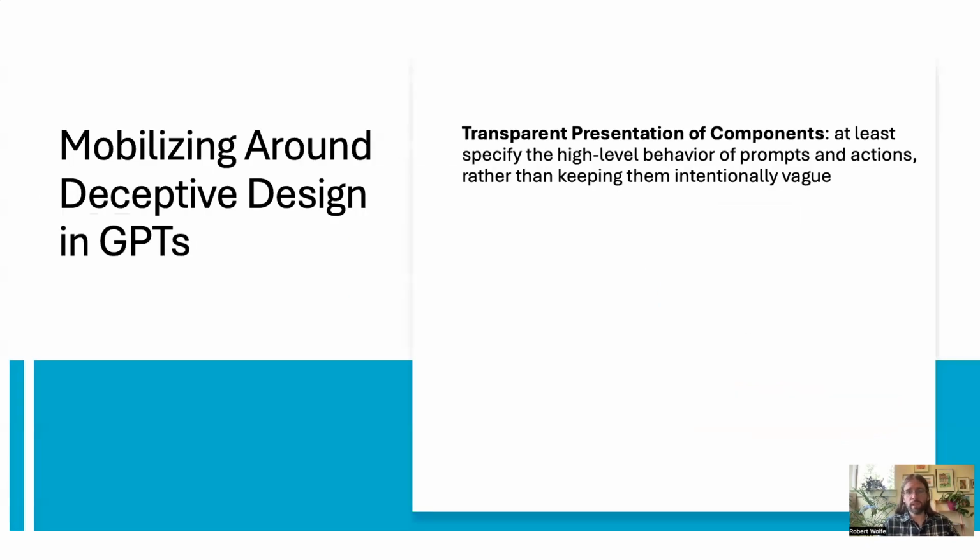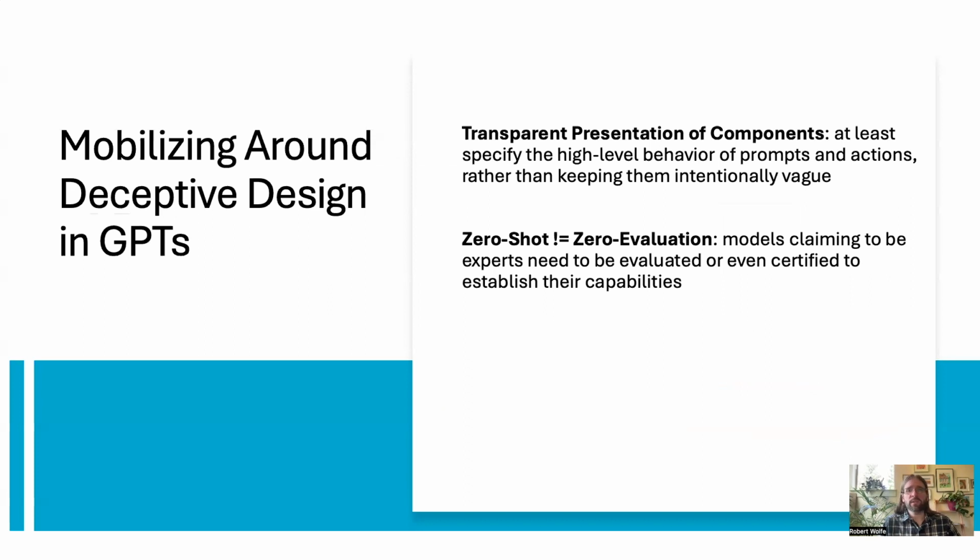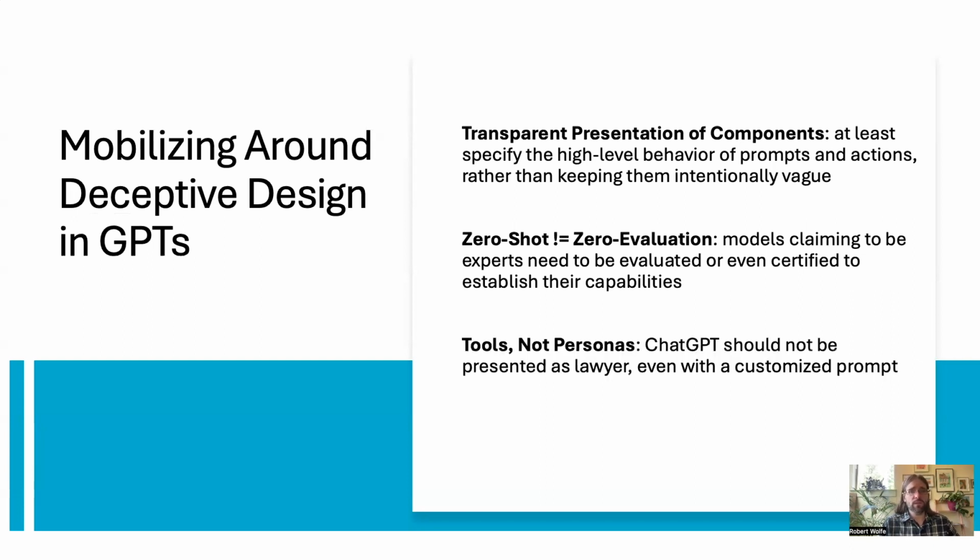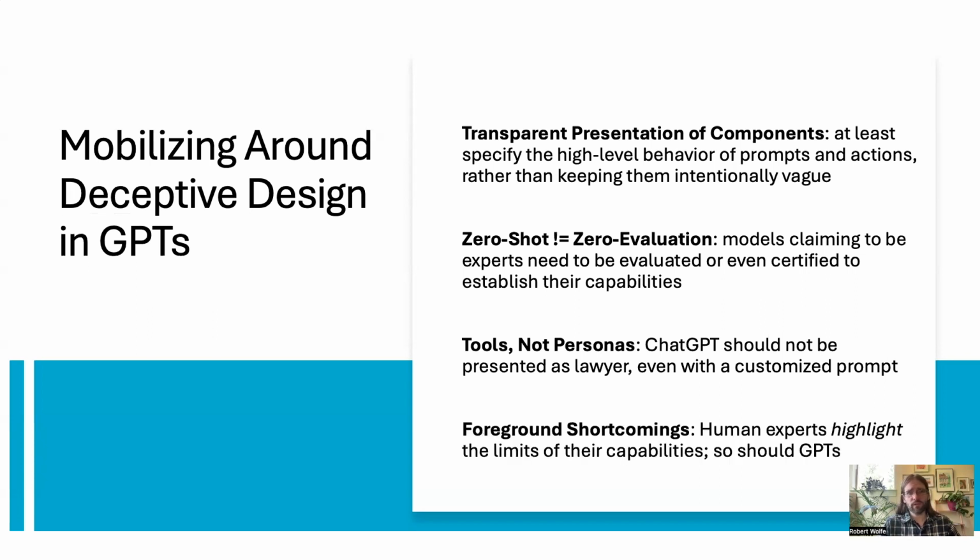So what do we do about these issues? We suggest more transparent presentation of GPT components, which are currently kept intentionally vague. We think models claiming to be experts need to be systematically evaluated or even certified by human experts to establish their capabilities. We think GPTs should be presented as tools rather than people, especially when it's human expertise that's being presented. And finally, we think GPTs need to foreground their shortcomings.